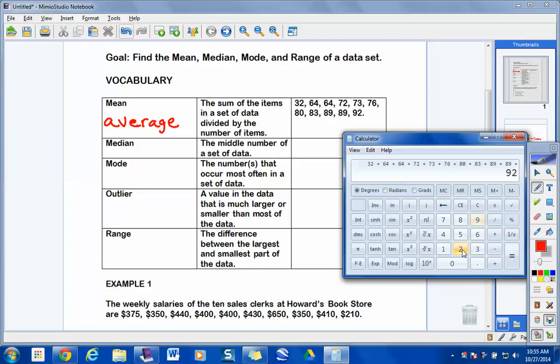Yeah. Okay. Here's what I want to make sure you understand. Before you hit that divide sign, before you ever hit a divide sign in a calculator when you're going through average, what should you probably do with your sum first? Total it up. So hit what sign before you divide? All right, 814. So all those numbers added up is 814. I'm going to take that number and divide by how much? Why 11?